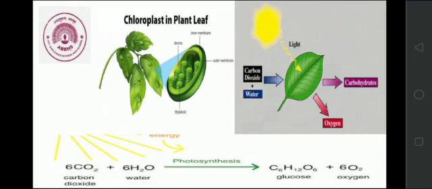Here you can see the structure of chloroplast. In the reaction given below, you can see carbon dioxide and water in the presence of sunlight give glucose and oxygen. So, chlorophyll present in the chloroplast of the leaves, in the presence of sunlight, helps the plants to make their food using carbon dioxide and water, and oxygen is released into the air in this process.